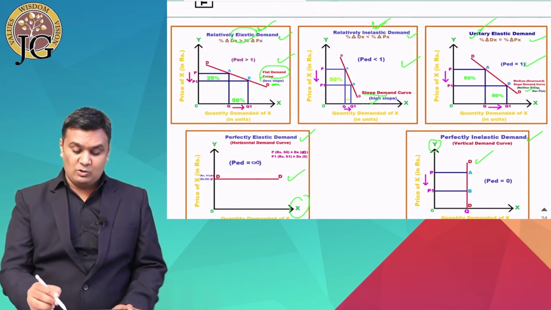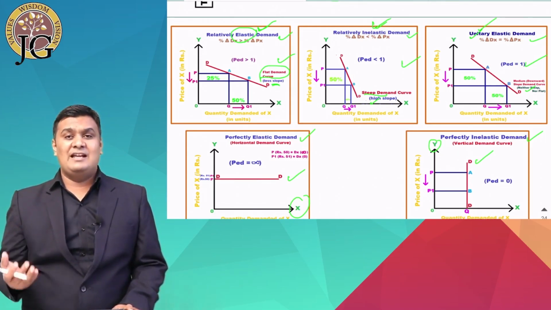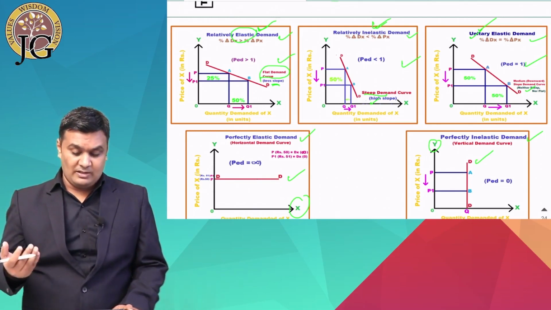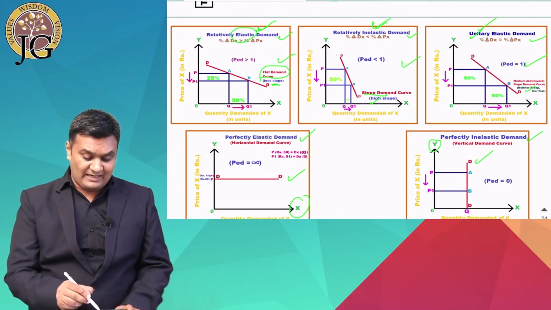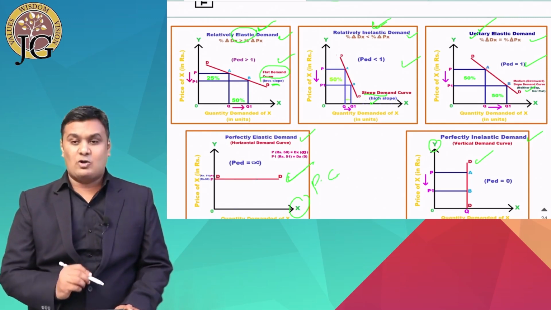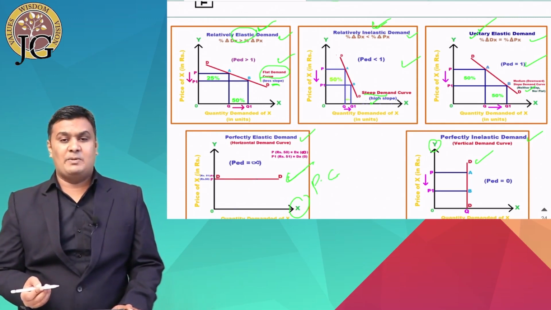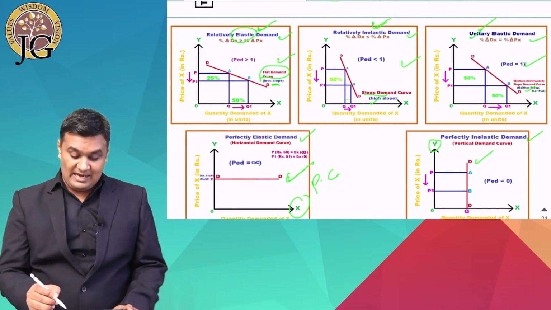If you talk about unitary, we do not have any perfect example, because in the real world it is very difficult to get this kind of elasticity. So no such examples are available. In case of perfectly elastic demand, the example will be perfect competition. In case of perfect competition, perfectly elastic demand can be seen.